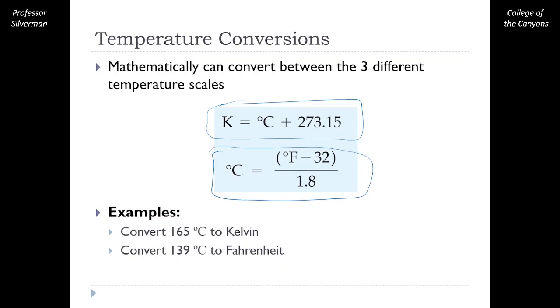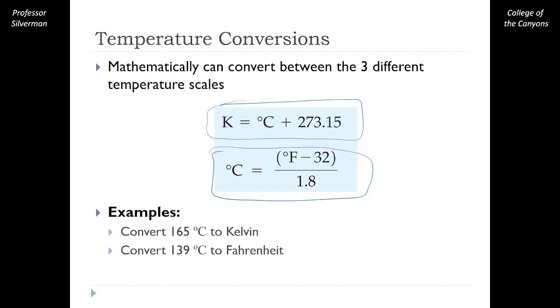Our second equation is for switching between Celsius and Fahrenheit. Honestly, this might be more useful in your everyday life if you're talking with people from other countries. But it won't be a major focus for us. We'll usually measure things in Celsius and do our calculations in either Celsius or Kelvin.